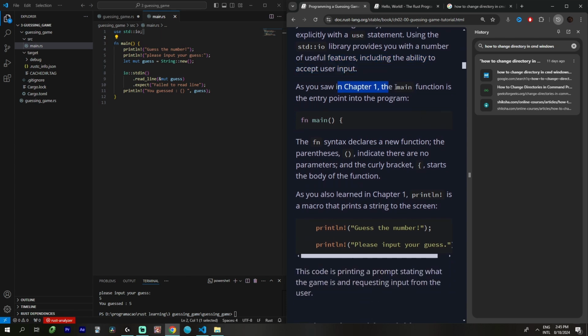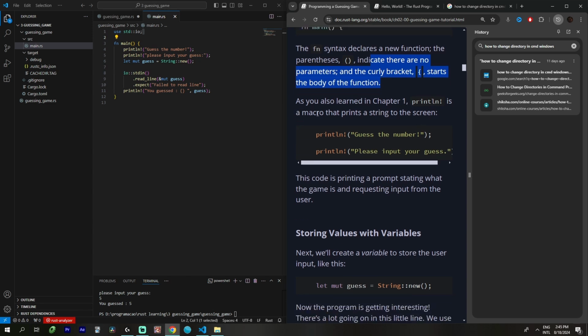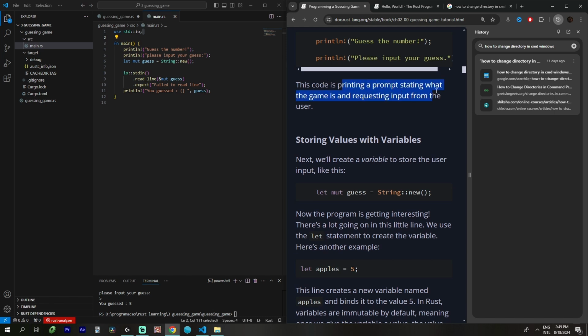As you saw in chapter 1, the main function is the entry point. The fn syntax declares a new function. The parentheses indicate there are no parameters, and the curly brackets start the body of the function. As you learned in chapter 1, println is a macro that prints a string to the screen. This prints a prompt stating that the game is requesting input from the user.